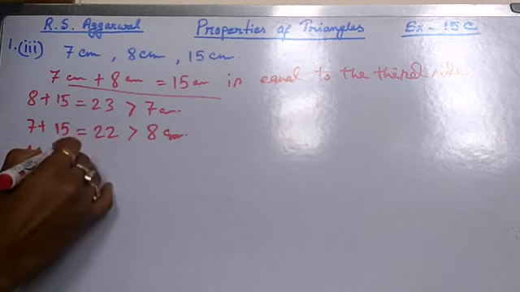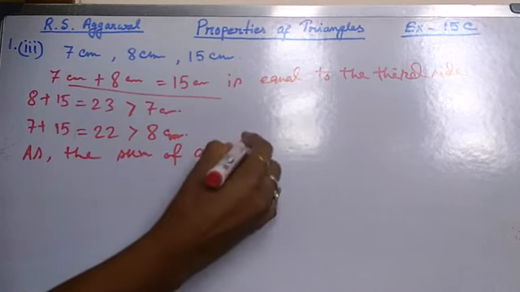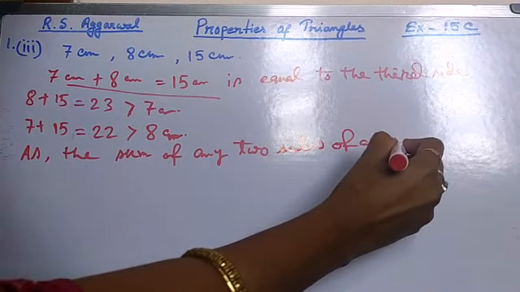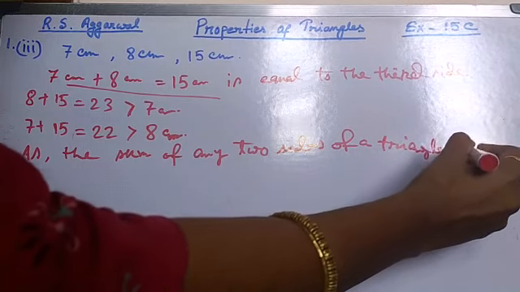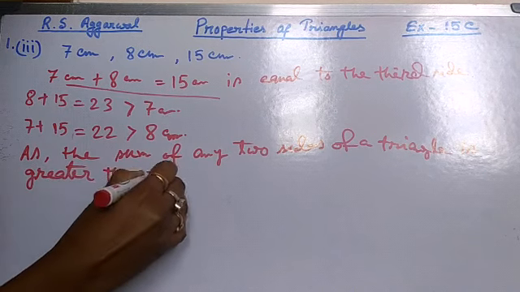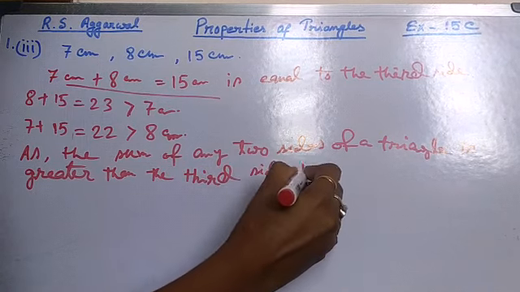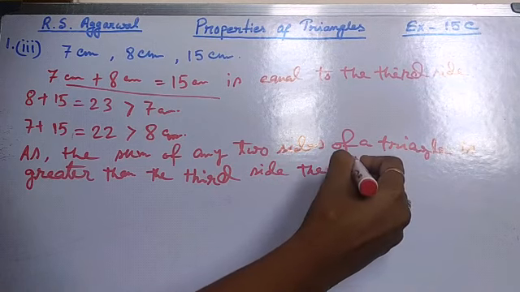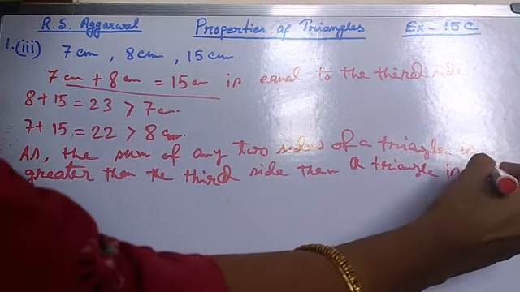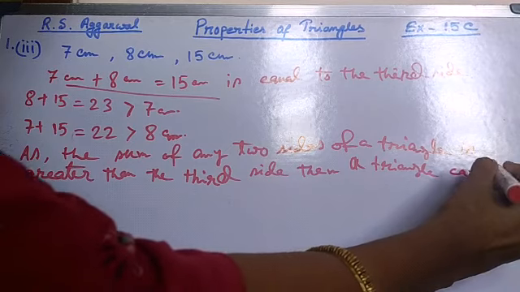as the sum of any two sides of a triangle must be greater than the third side, then a triangle can be drawn.